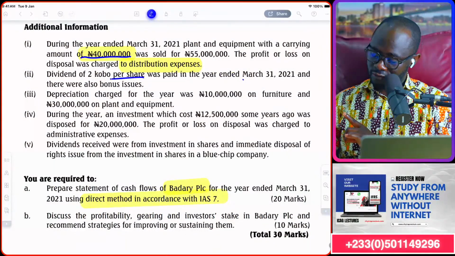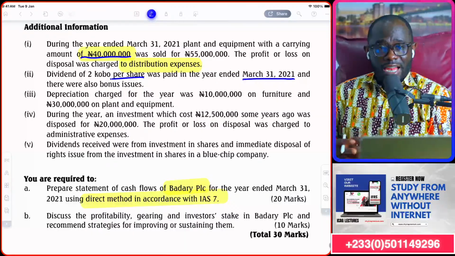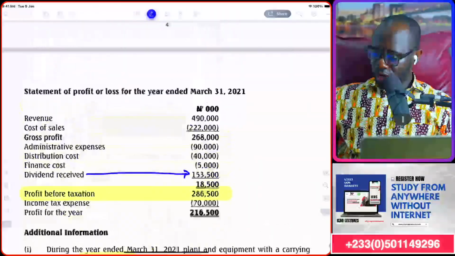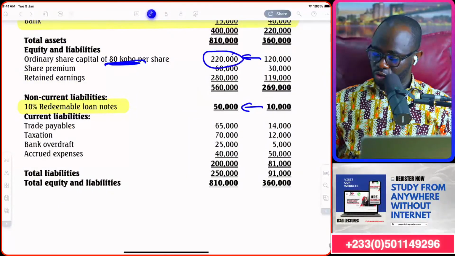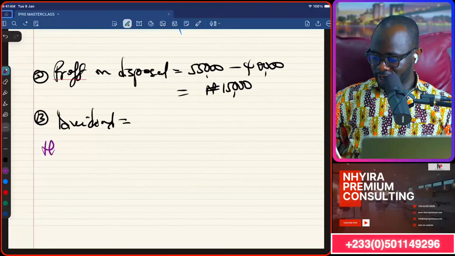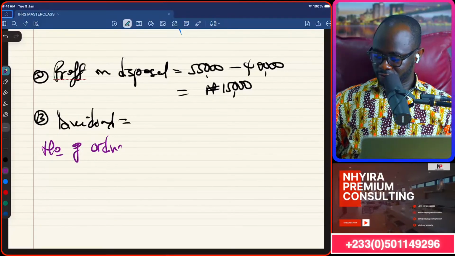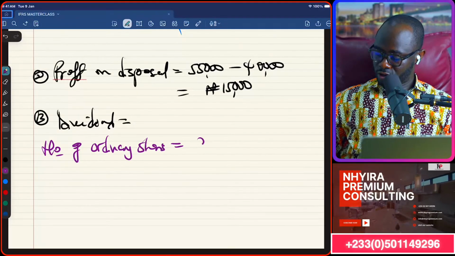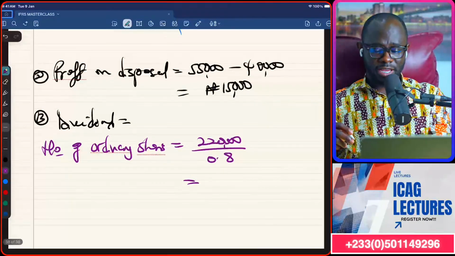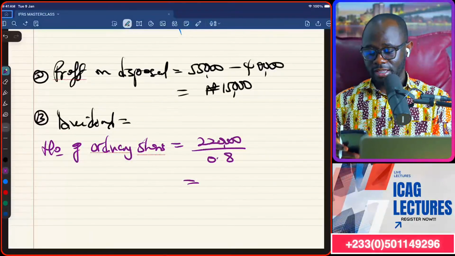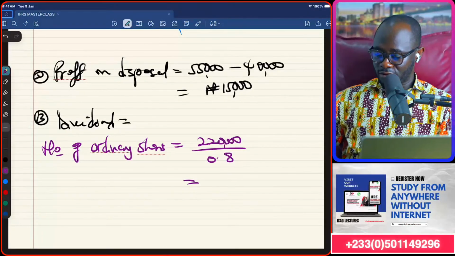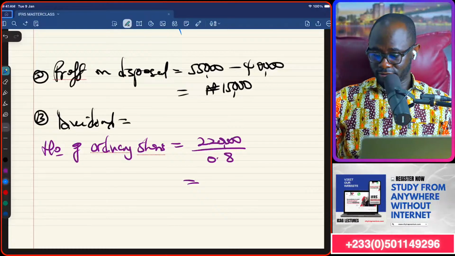The dividend was paid on 31st March 2021, which is at the year end, the day on which the financial statement is being prepared. So it means the number of shares in issue was 220 divided by 0.8. So let's get the number of ordinary shares. 220,000 divided by 0.8, because the nominal value per share is 80 kobo. And that's 275,000 shares.